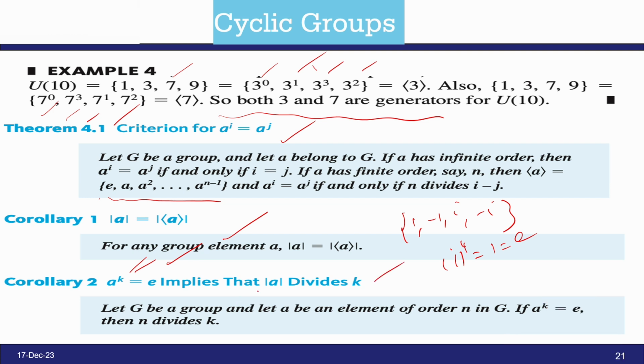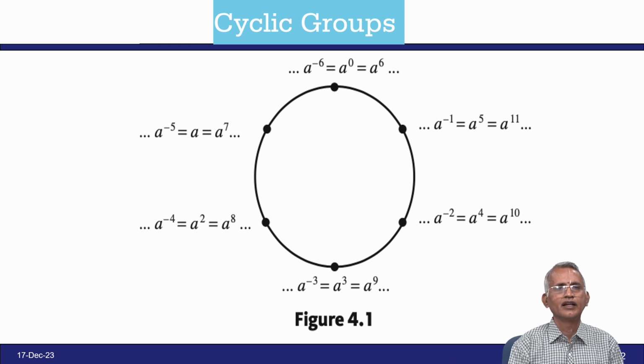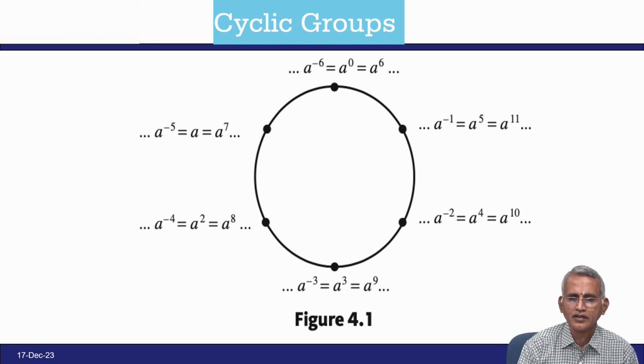So, let G be a group and let A be an element of order n, then if A power k equals E, then n divides k. So, this way we can understand cyclically how to find the value of A under modulo of this.